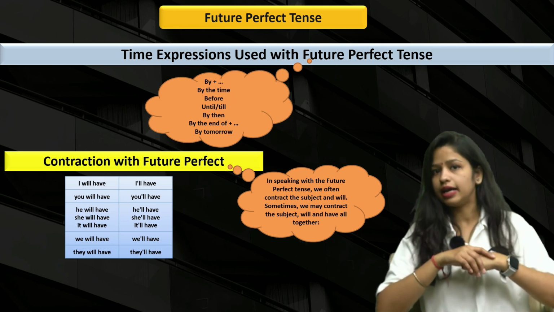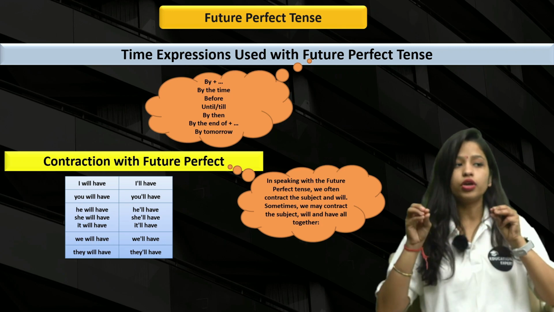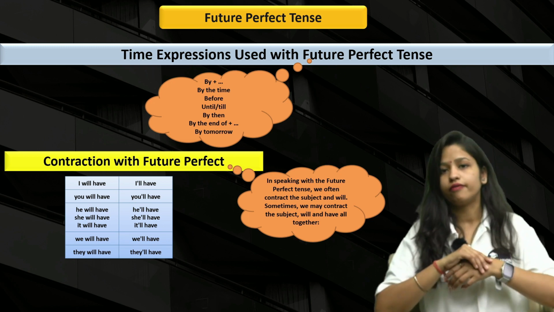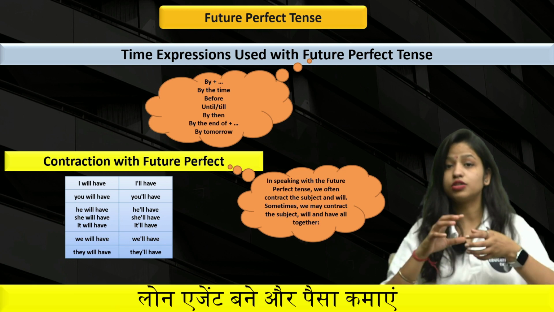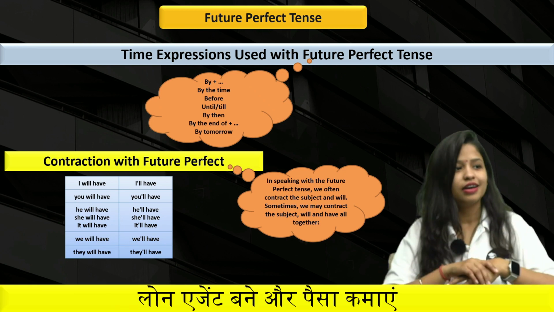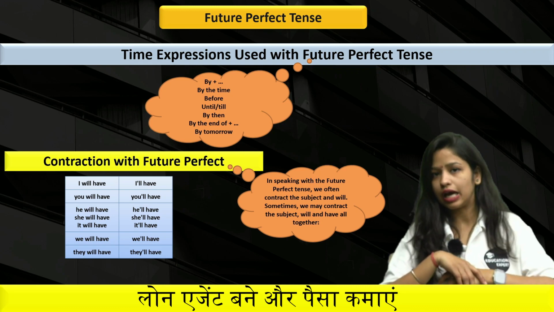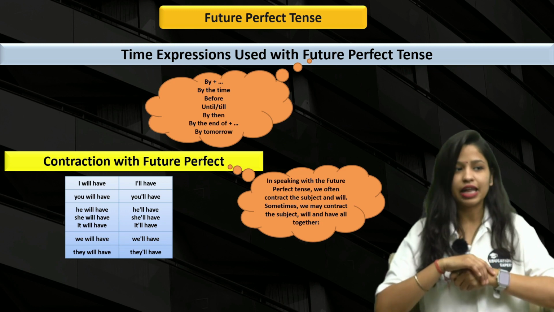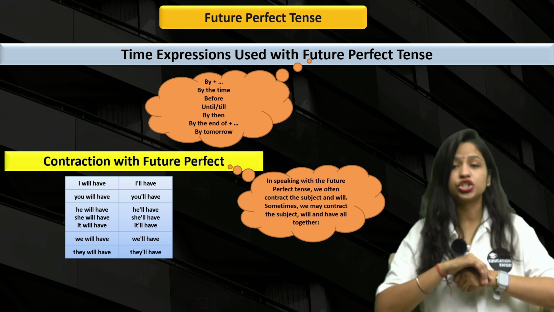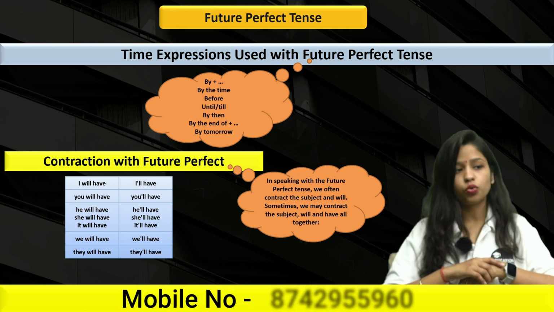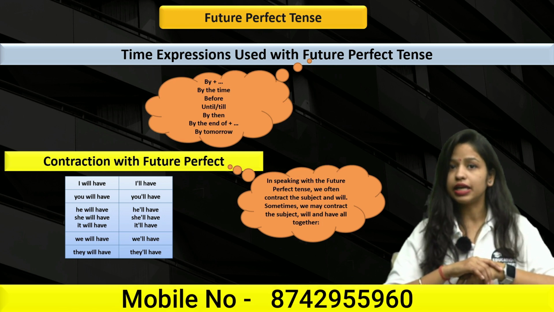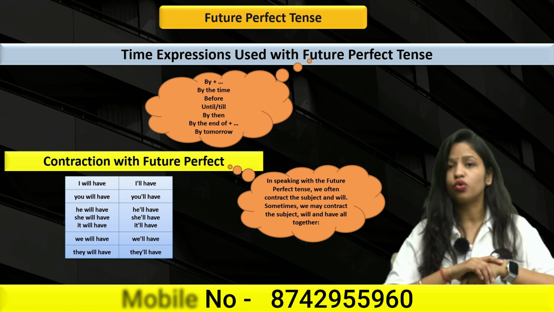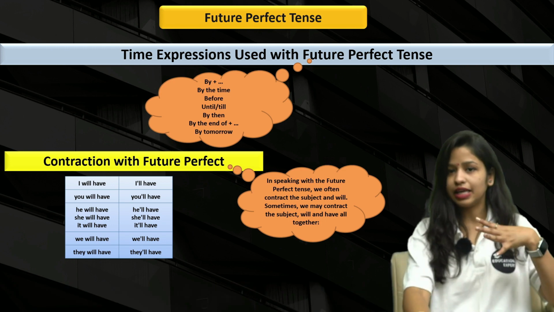I will have, I'll have. Now, if I have to contract all of these three things, then you can say it as I'll have. It's the fastest one. Clear? Next up is you will have, you'll have. He will have, he'll have, she will have, she'll have, it will have, it'll have, we will have, we'll have, they will have, they'll have.